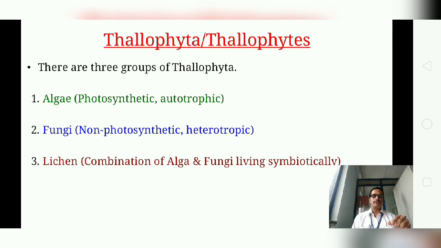Algae are photosynthetic autotrophic, whereas fungi are non-photosynthetic heterotrophic, and the third is lichen, which is the combination of two things, that is algae and fungi, which live symbiotically.